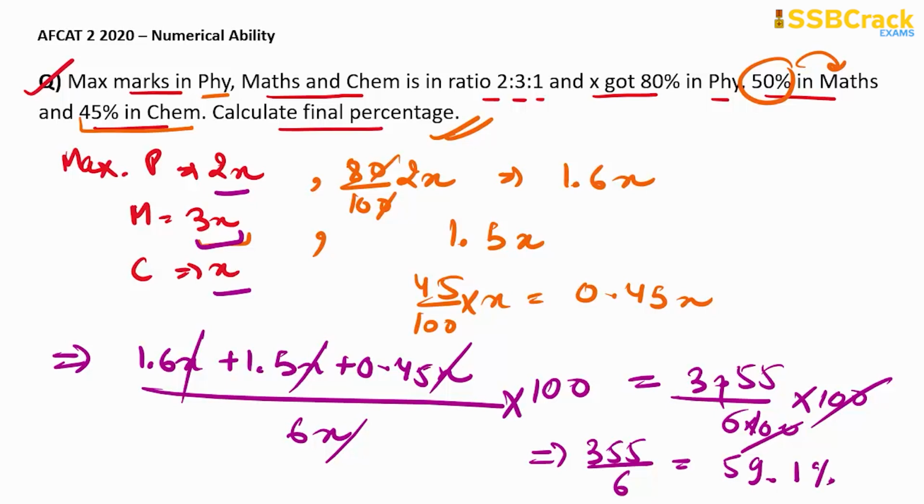0.1%. So we can say that approximately the answer will be 59%, right? Now I hope this question is clear to you. Coming to the next question.